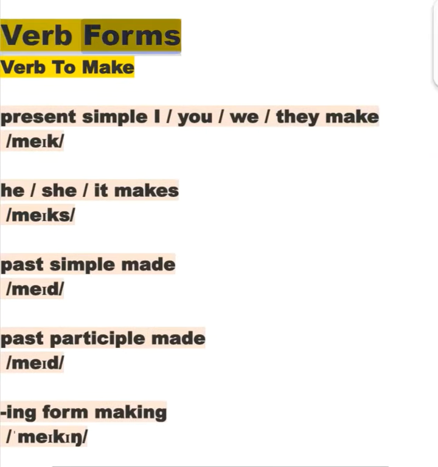Verb forms. Verb to make. Present simple: I, you, we, they make; he, she, it makes. Past simple: made. Past participle: made. Ing form: making.